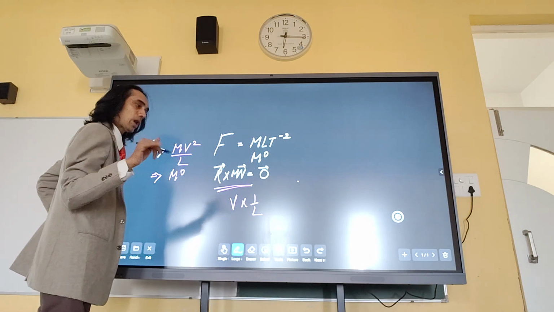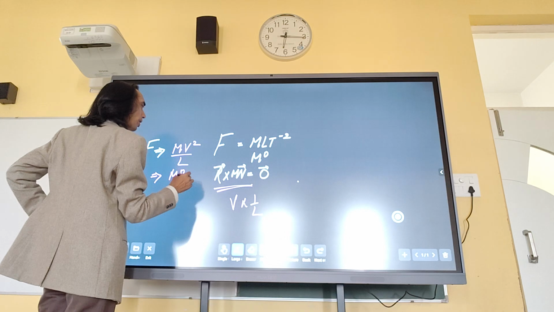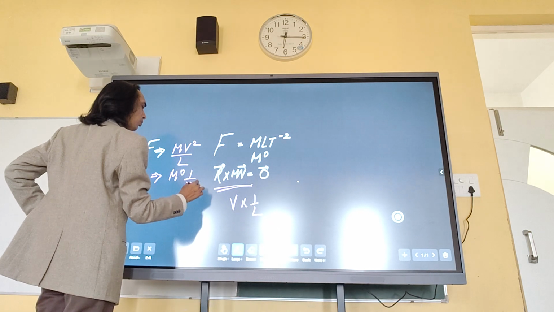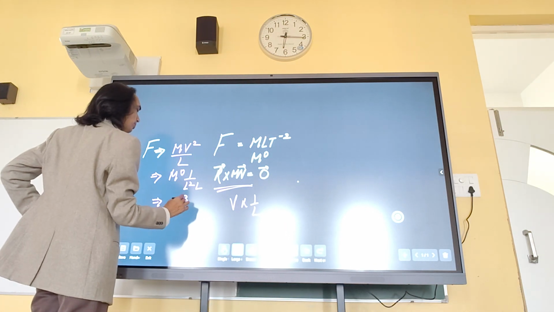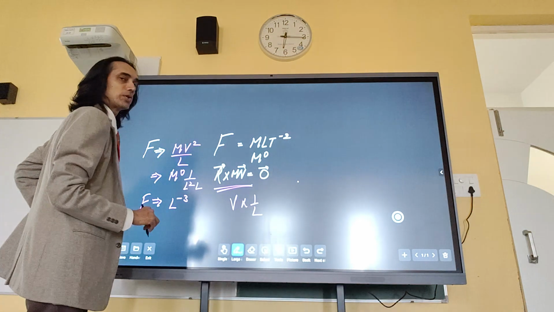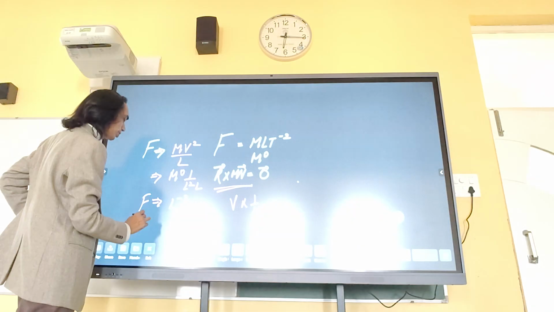The author has opted for L. So we go by the author, v will be changed, and will be marked over here as 1 by L square dimension wise, and you have L over here already placed, which is L raised to the power minus 3 as the dimension of force. In accordance, energy will be L raised to the power minus 2.